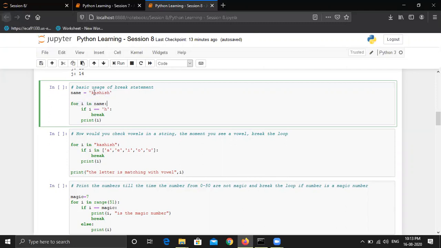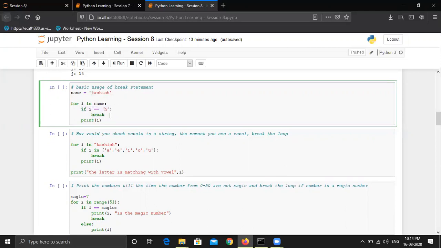So basically it will extract each character in each iteration, and then it will print or do whatever function we are saying to do inside the for loop. Basically, in the first iteration, i will hold the value k, and then we are checking if i is equal to h, then break.